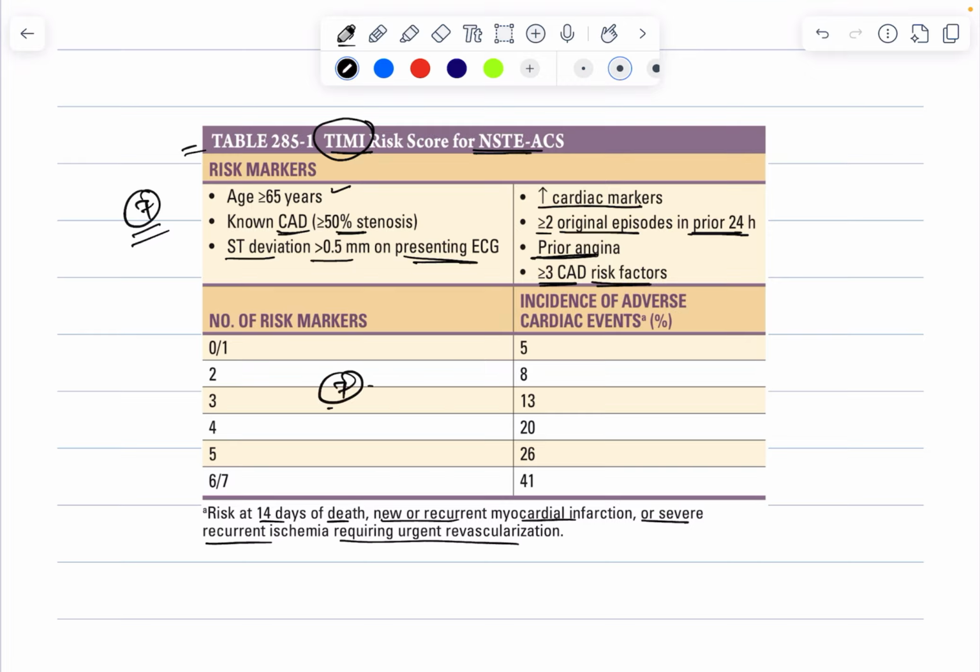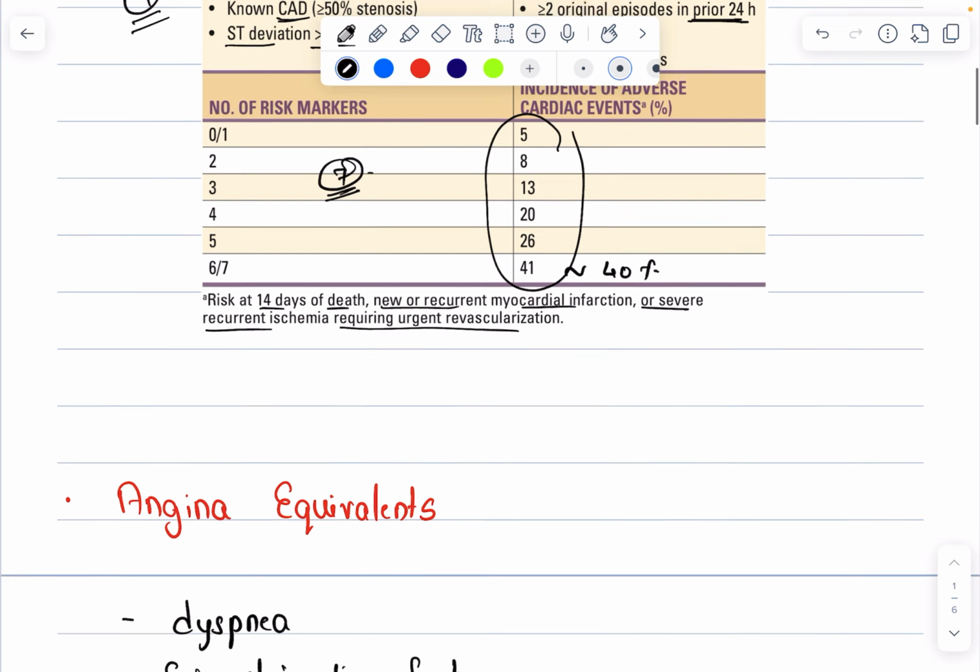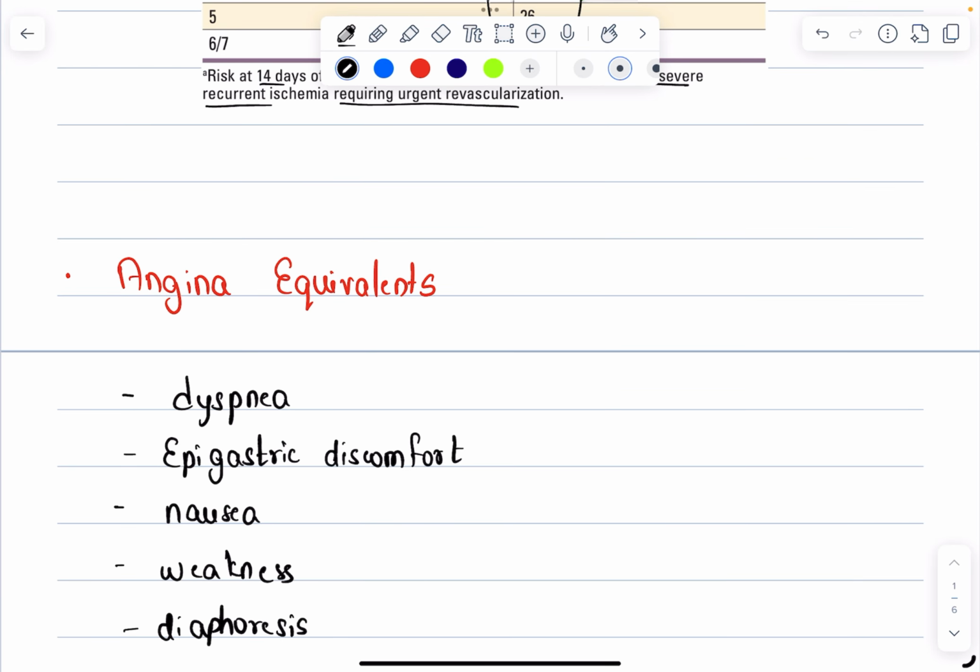And for this maximum score, the adverse event incidence could be around 40%. In this table, you do not need to remember all these percentages. Okay. Now coming to angina equivalent.